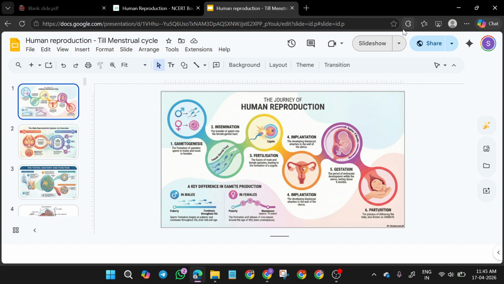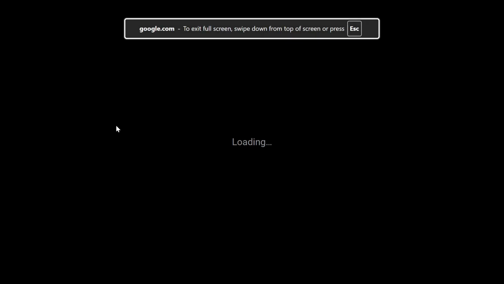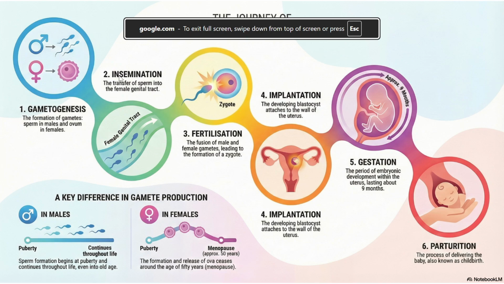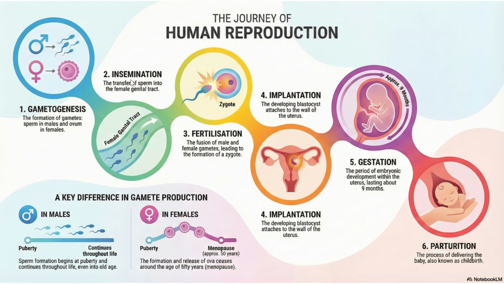So we can see that. So this is the things. There will be certain events. First is gametogenesis. Second one is transfer of male gametes into the female reproductive tract, that is called as insemination. Third one is fertilization, that is the fusion of male gamete with the female gamete. That is called as fertilization.